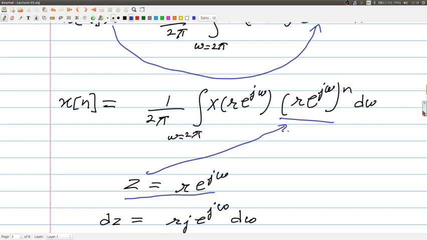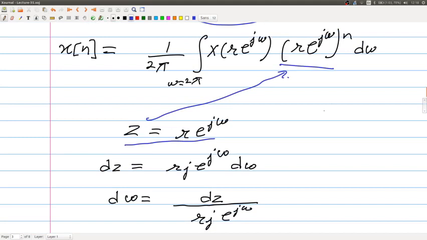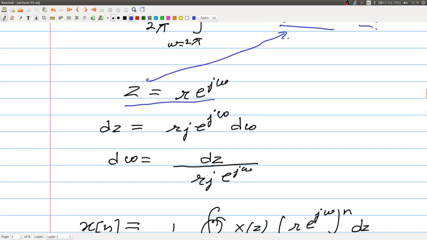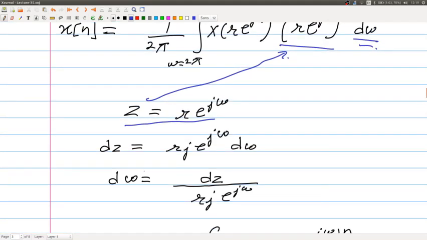So, I can substitute it here. I also have to replace this d omega. So, I can write dz as r j e to the power j omega d omega. I can rewrite this d omega as dz by r j e to the power j omega. I substitute this d omega in here.